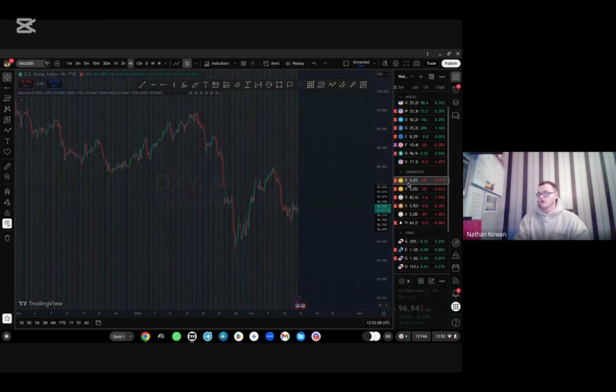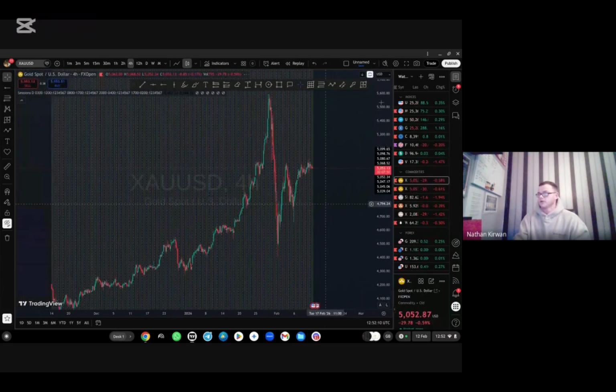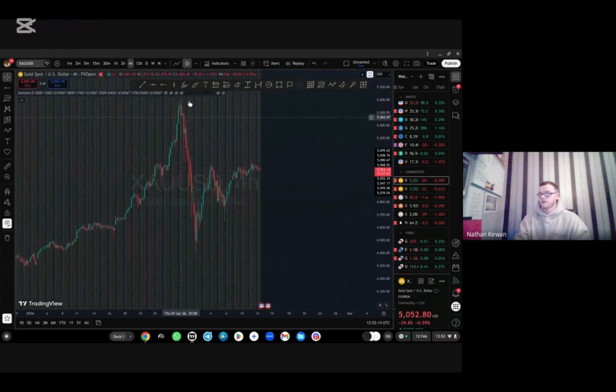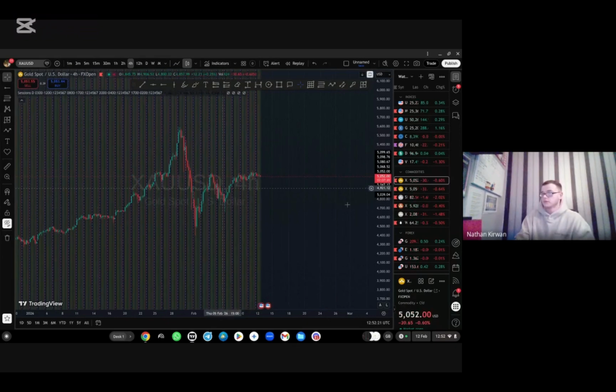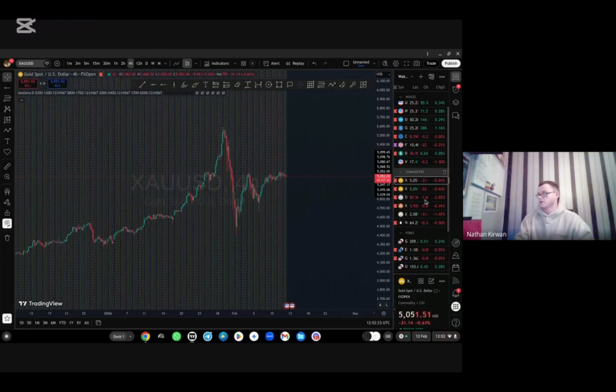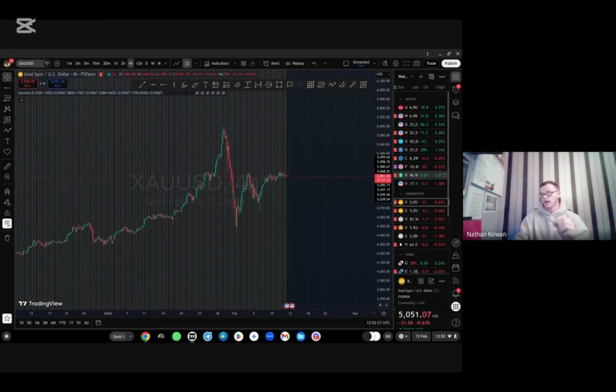Same with gold, it has the same correlation with gold. Drop here on gold. Yeah, same with gold. It works across the board, really. However, it doesn't work as clearly with indexes. Why? Because indexes aren't measured in that way. It's not one share of the index against one currency. It's just measured in that currency. It's not directly linked to that currency. You're not trading one share of the S&P against $1. The dollar is just the currency that we use to quote what one share is worth of the S&P or the Nasdaq or the Dow or whatever have you.